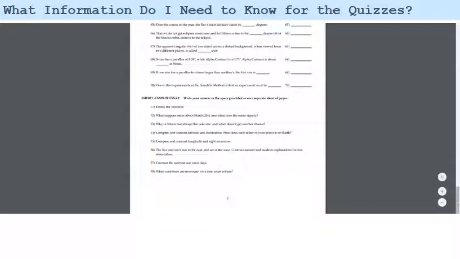So, and then we have some essay questions. There'll be 2 essay questions on each quiz, and they'll be selected directly from the essay question possibilities for that chapter. So I will select 2 of these questions right here to be on your quiz. So you want to have your answer to these questions ready before you take the quiz.